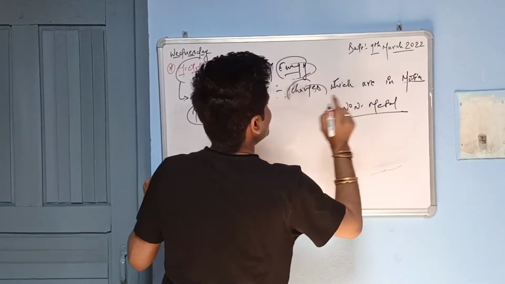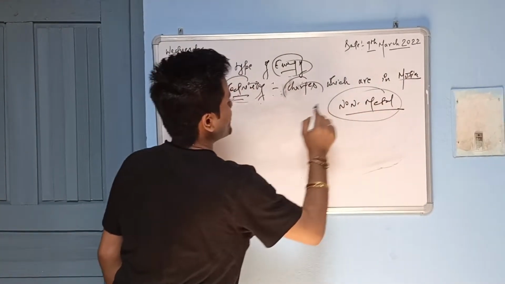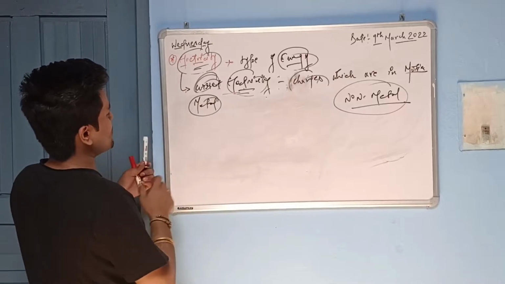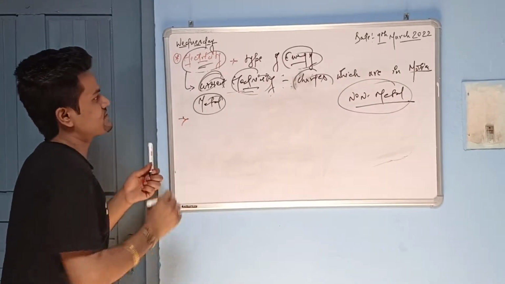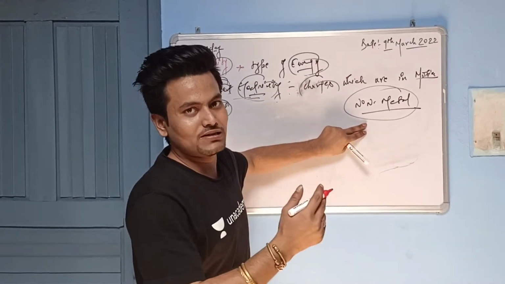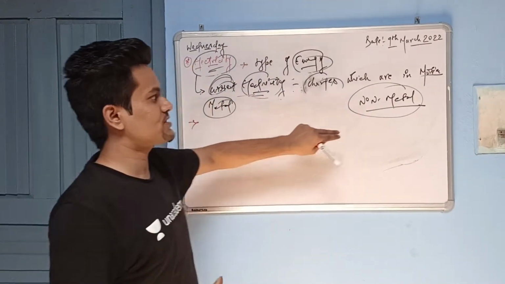Basically there is only one trick that you should know, automatically everything will be covered. So what is basically metal? Metals are those components which allow the flow of charge. Non-metals work like an insulator, meaning they do not allow the flow of charge.